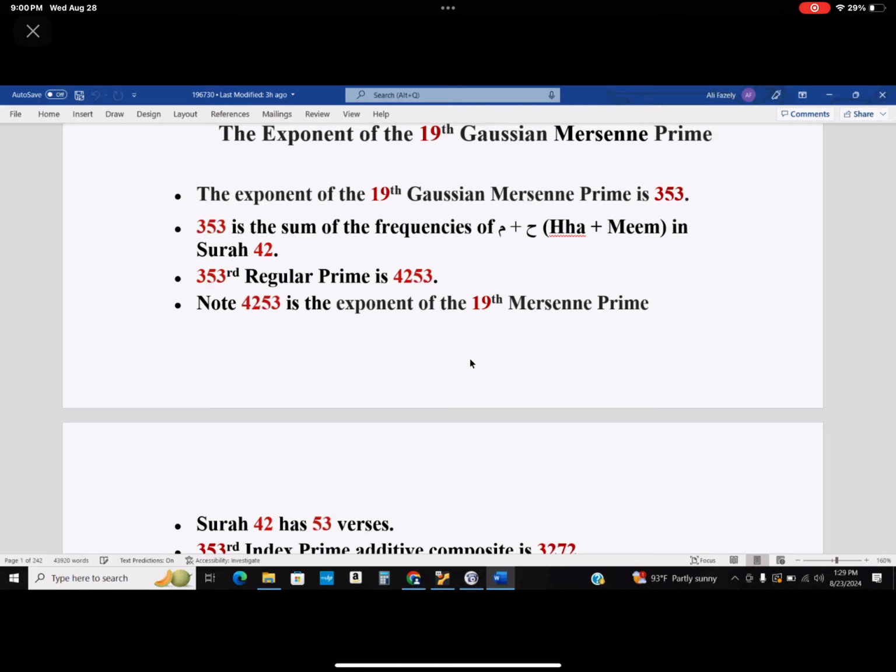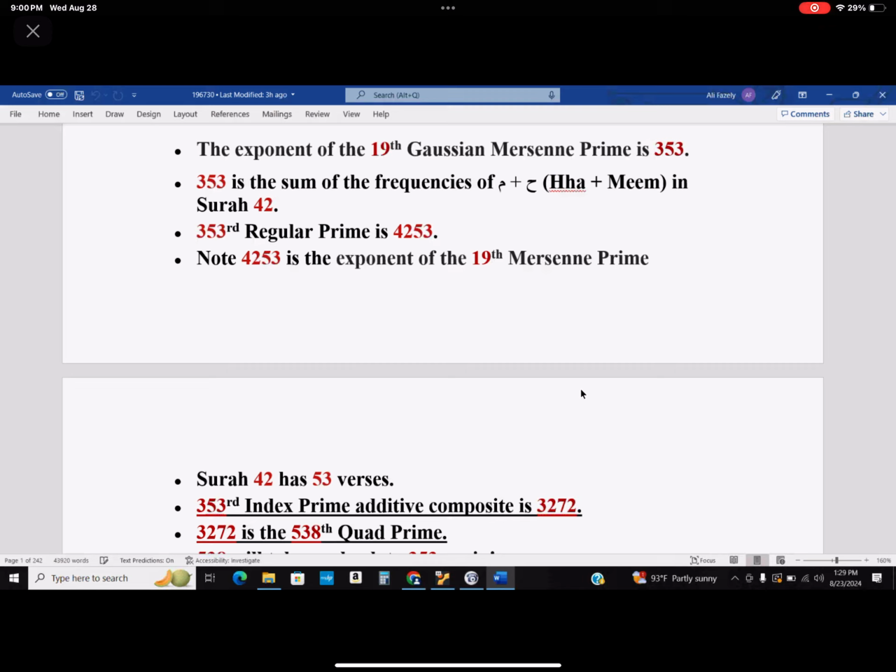Index prime additive composite. That means that if you add an index of a prime to a prime itself, you're going to get a composite. And these numbers also have an index. So 353 such number is 3272. But 3272 happens to be a quad prime. It happens to be the 538th quad prime.